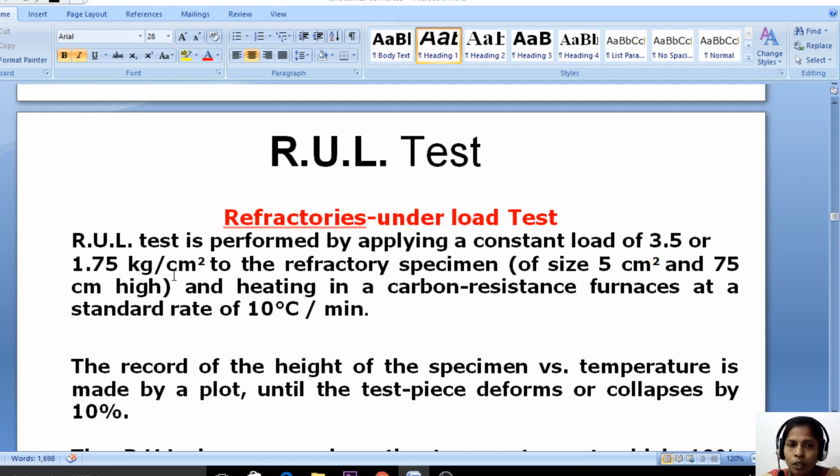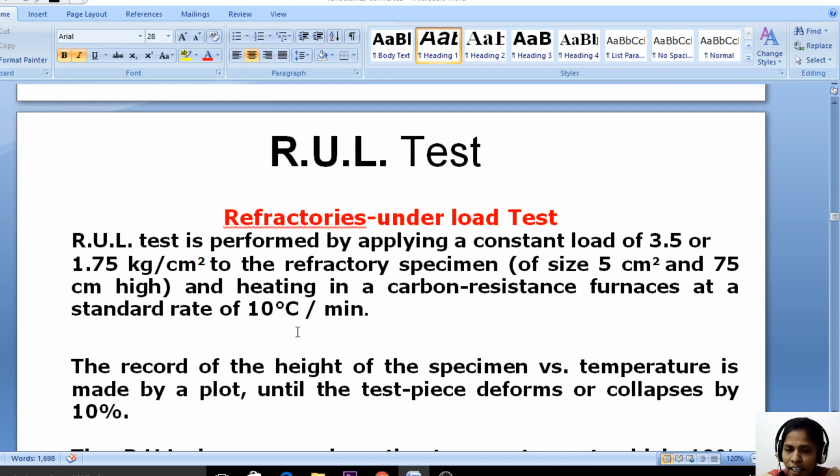So what we are doing to know where it is melting or where it is deforming its shape? We are applying a constant load on the refractory material. So what is the constant load here? 1.75 kg per centimeter square pressure or load, and heating in a carbon resistance furnace at a standard rate of 10 degrees centigrade per minute.